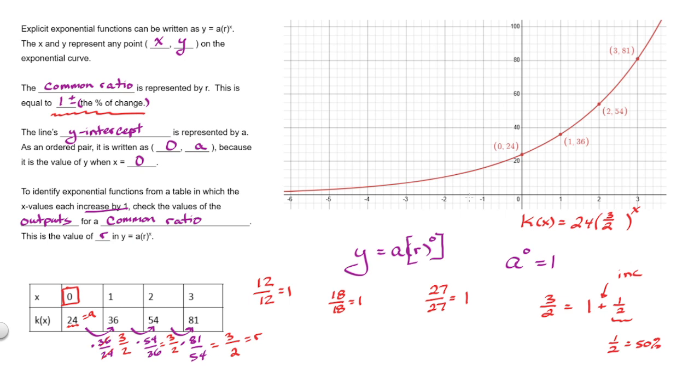So continue to practice going through tables and looking for common ratios and using the common ratio and the y-intercept to write the explicit form of the function rule. Make sure you analyze any errors you make and ask any questions you have.